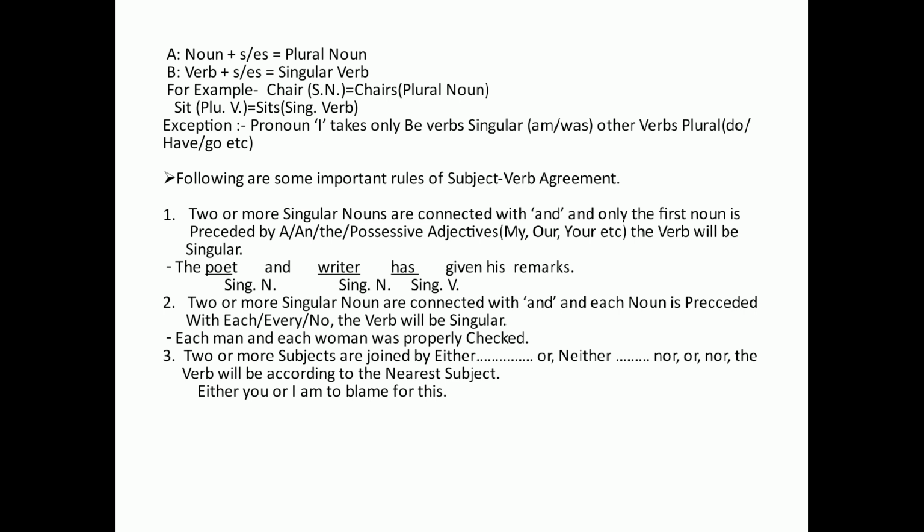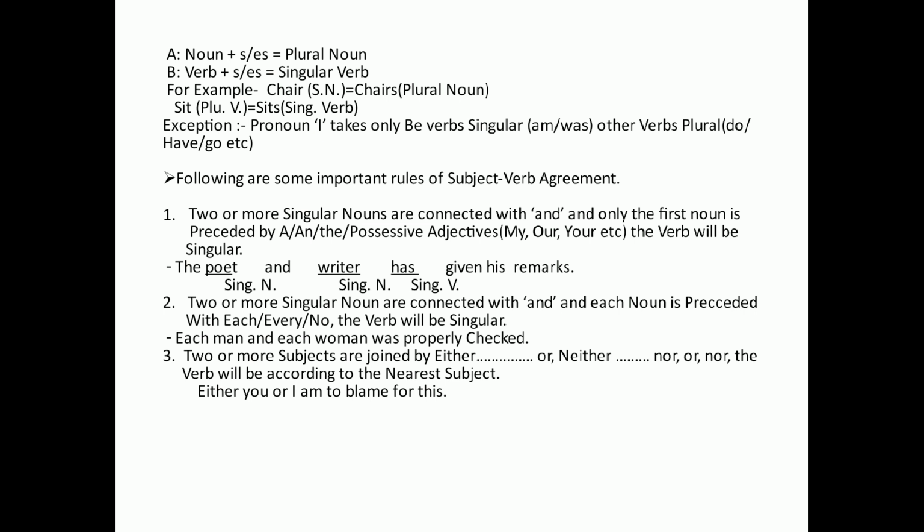Therefore, the verb will be singular, has. Has is a singular verb here. And what is the plural form of has? The plural form of has is have. And here poet and writer both indicate one person. The person who is a poet, he himself is also a writer.